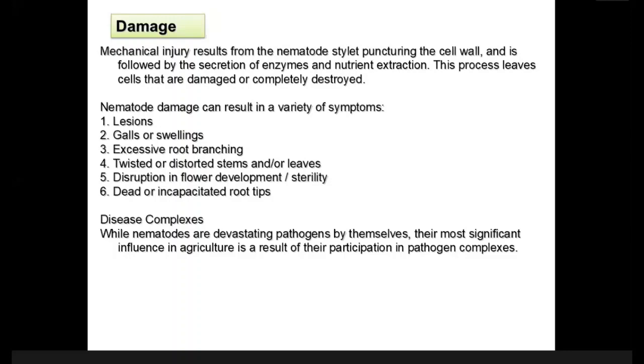You see, the plant will take up more water because of excessive root branches. On the other hand, the root will elicit excess or abundant secondary metabolites.